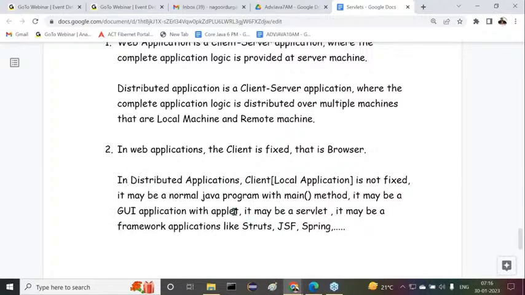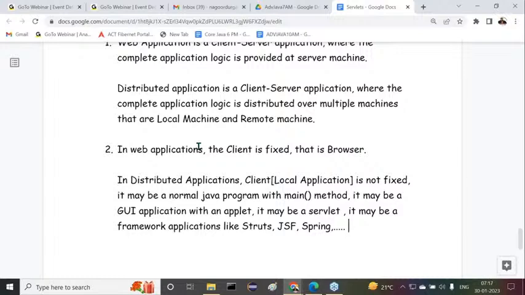It may be a normal Java program with a main method. It may be a GUI application with an applet. It may be a servlet, or it may be a framework application like JSF, Spring, and so on. What I am telling you clearly is what exactly the meaning of a web application is, and what the meaning of a distributed application or an enterprise application is.